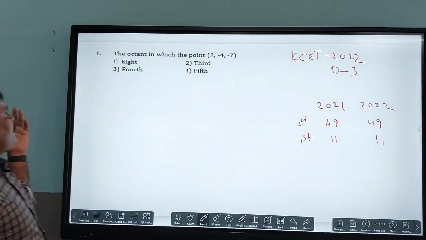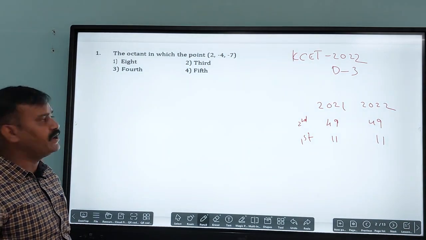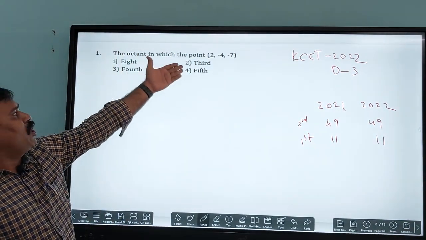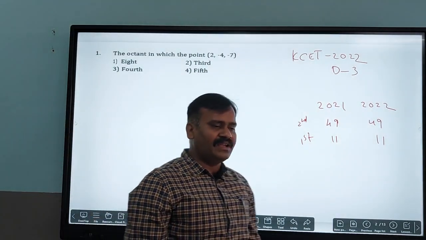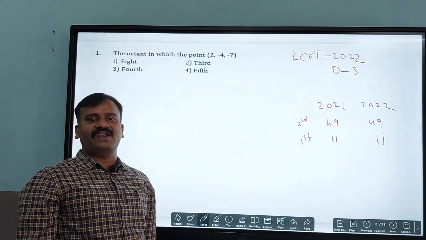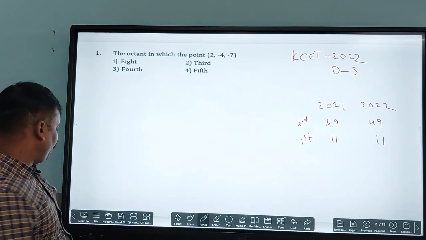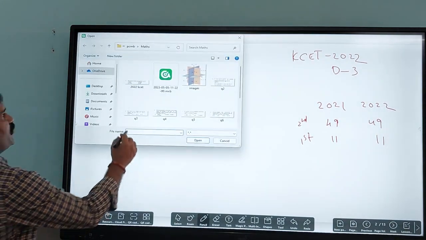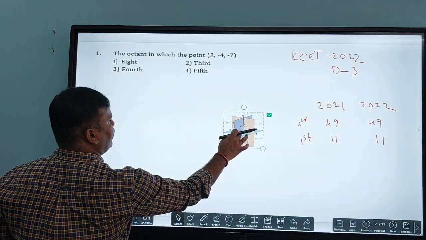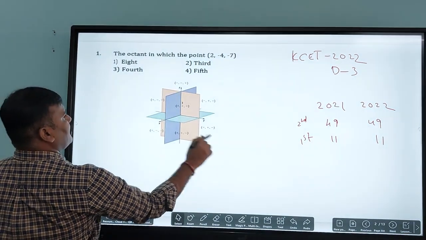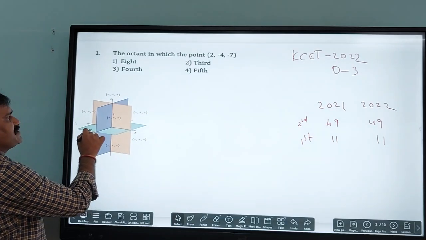Now coming to the point, the first question of the 2022 KCET question paper: the octant in which the point 2 comma minus 4 comma minus 7 lies. We know that one octant is nothing but the Cartesian plane divided into 8 equal parts. So very easily you can answer this one. A few of the students will get confused here. If you draw a diagram you can easily answer it, but few of the students are getting confused.